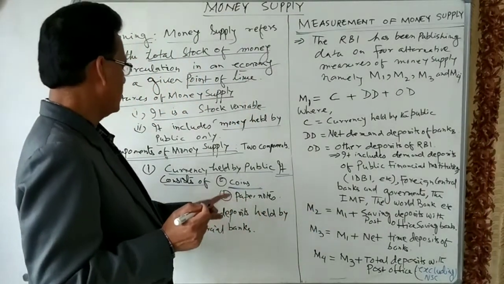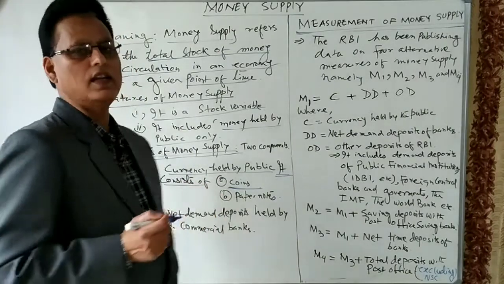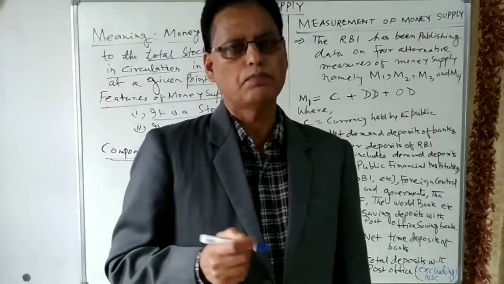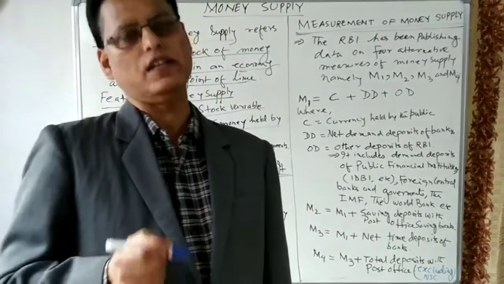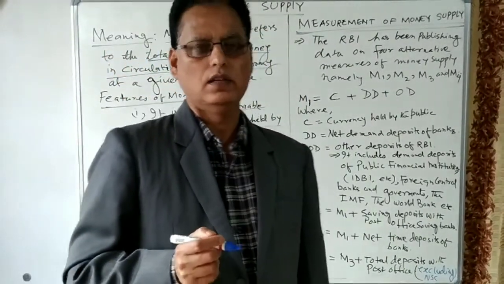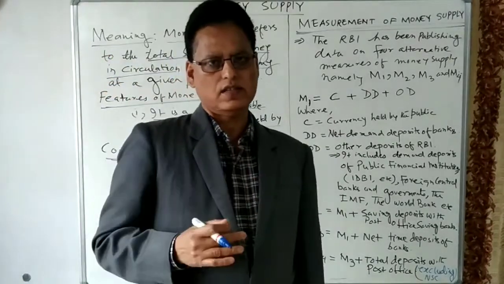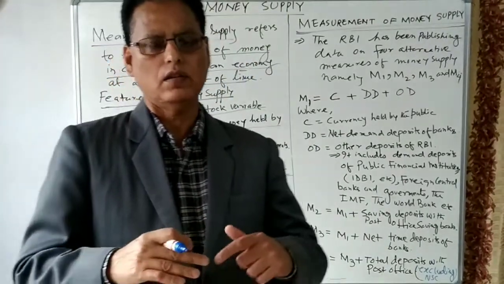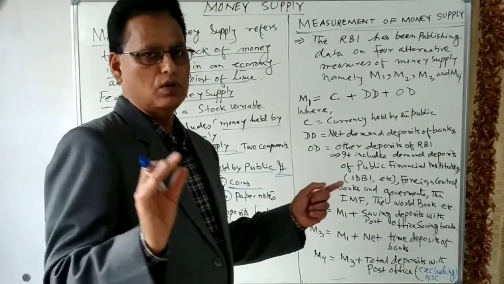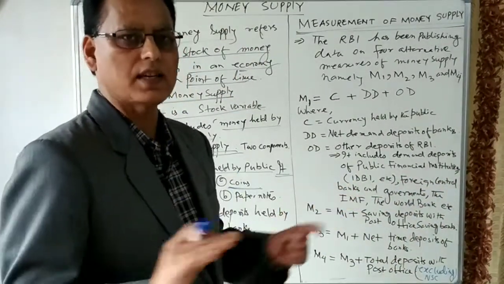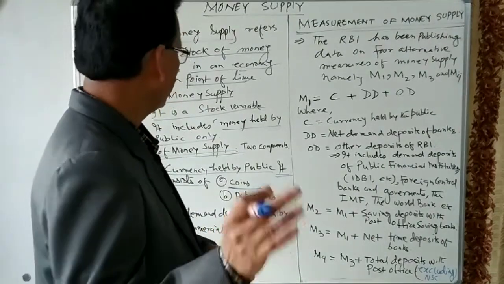These are known as legal tender money. So paper currencies are the unlimited legal tender money. It means that creditors or anyone cannot refuse to accept the money up to any amount. There is no limit of the acceptance of money. Any amount of money one can accept.